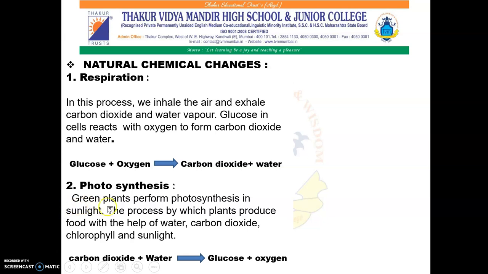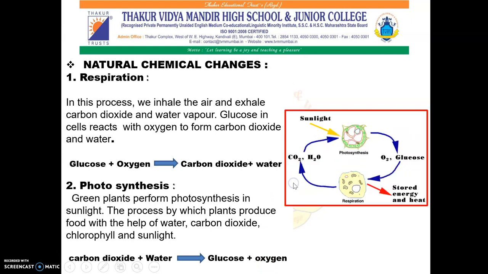Second example is photosynthesis. Green plants perform photosynthesis in sunlight, the process by which plants produce food with the help of water, carbon dioxide, chlorophyll and sunlight. So we can write the equation as carbon dioxide plus water in the presence of chlorophyll and sunlight. They are reacting and we get glucose and oxygen.